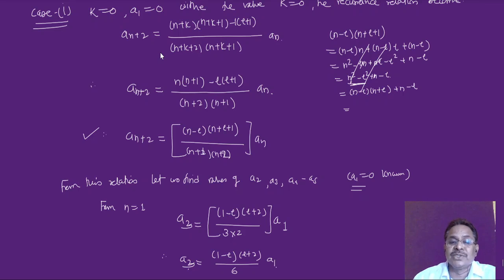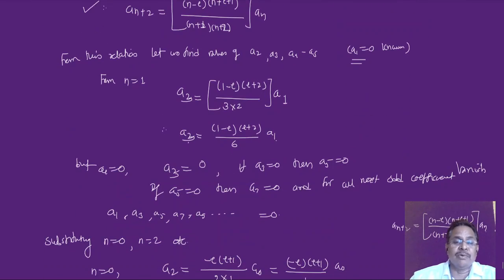Since a1 is equal to 0, if I put n equal to 1, then a3 is going to be 0. Once a3 is 0, a5 will be 0, a7 will be 0, and like that all odd coefficients vanish.